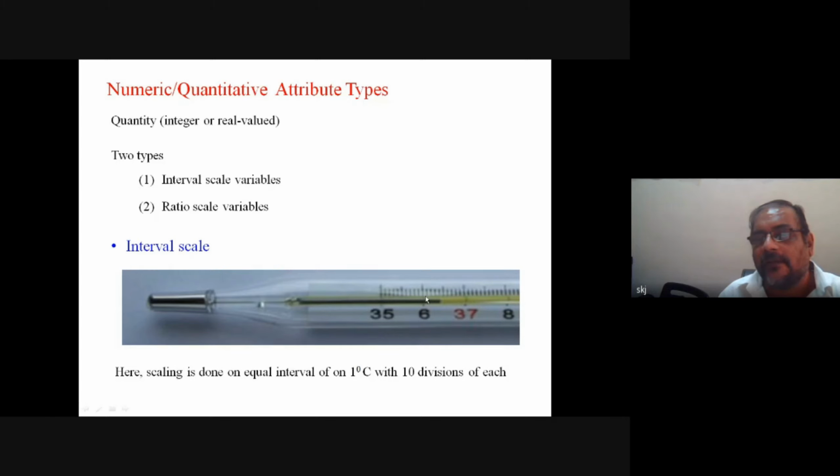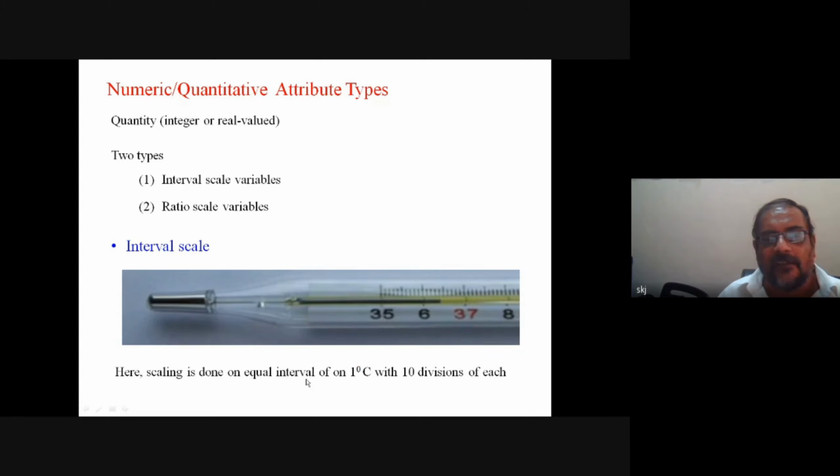we have separation. 1 degree temperature interval, and again 1 degree is further divided into 10 parts. So the whole scale is divided into equal parts. Such a division, we say, is an interval scale variable, equally scaled on intervals.